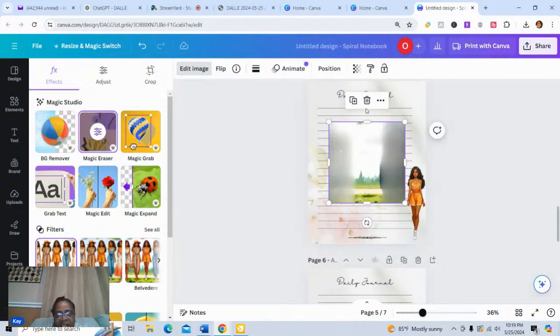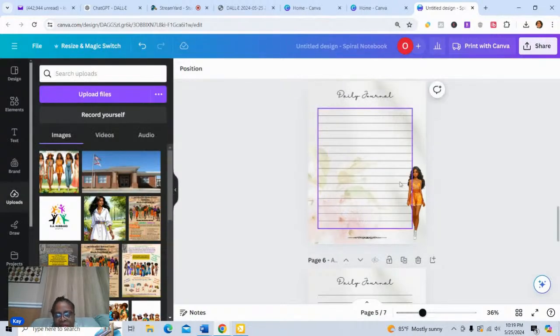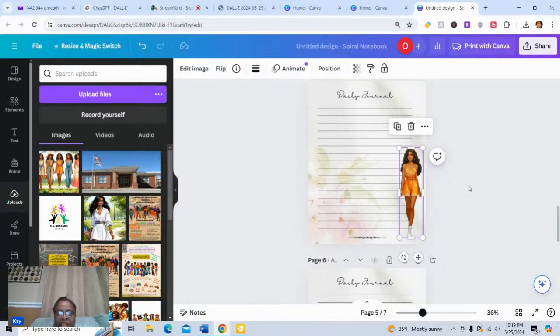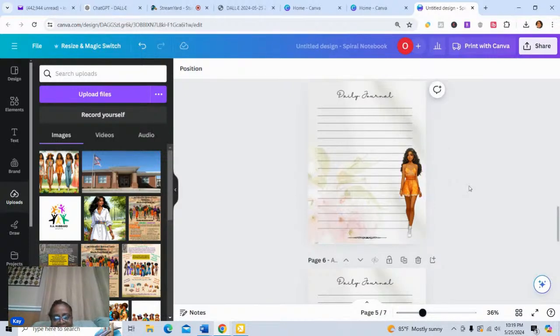We'll just delete this background from which she came, and we'll put her about right here and just make sure she's pretty equal to where the other person was. And I like that. I like that.